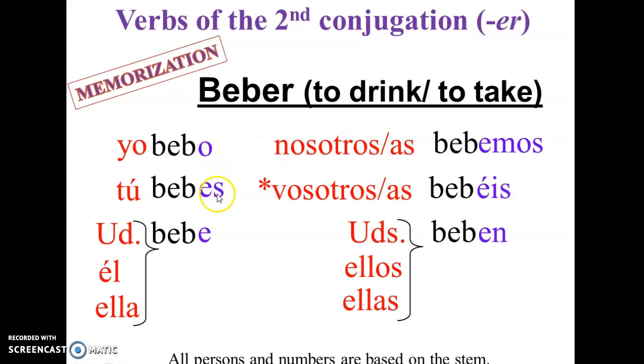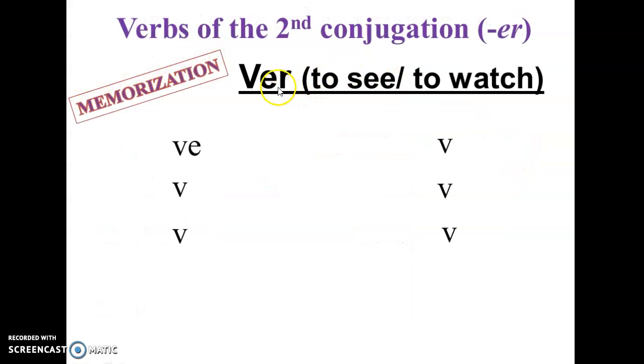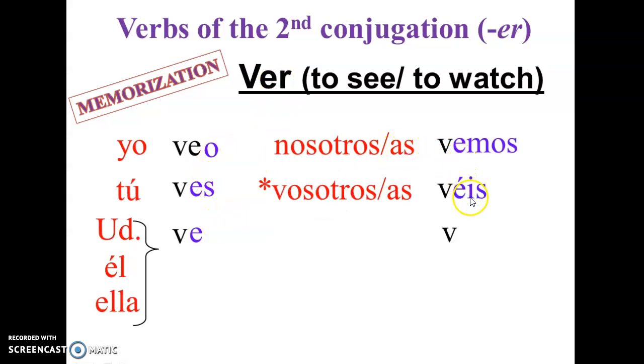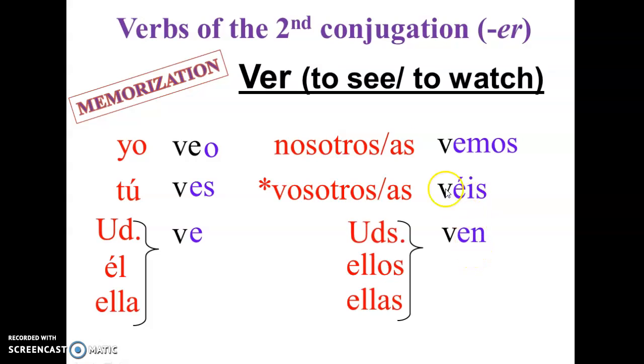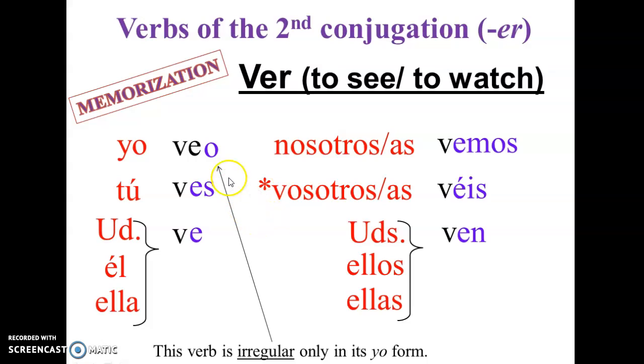The endings in blue or purple are the same endings for all er verbs. Another one, ver. Okay? Veo, ves, ve, vemos, veis, ven. This is to see or to watch. And this verb is irregular. Consider it irregular only in the yo form because we introduce an o here. That's why it's more irregular than the other persons.